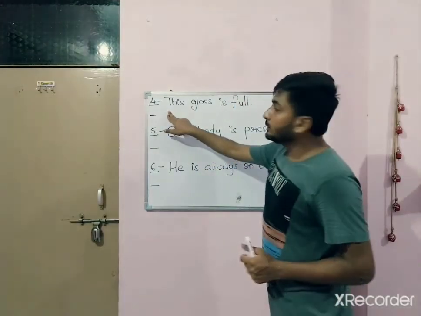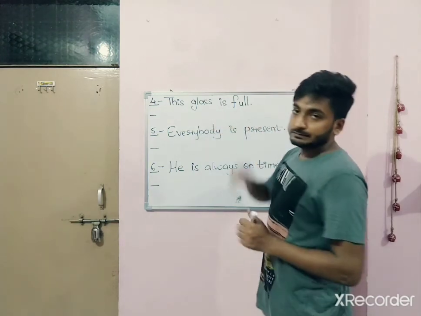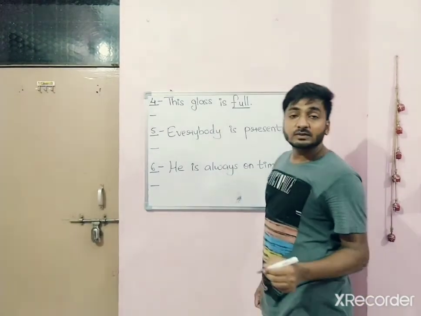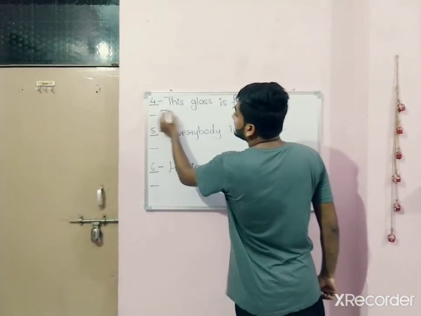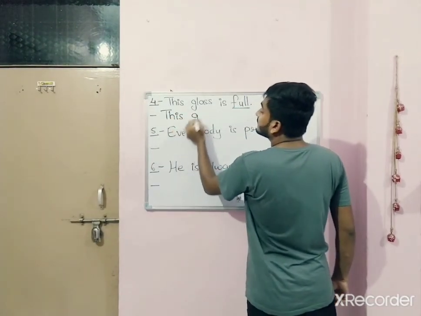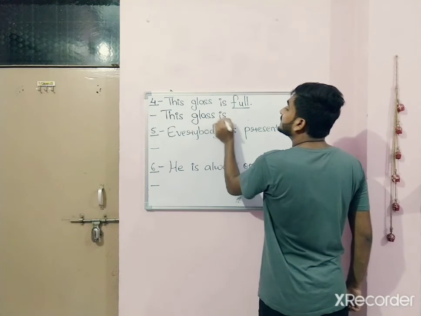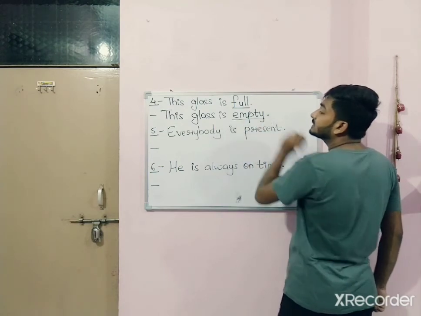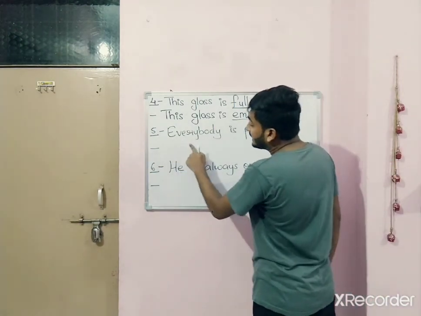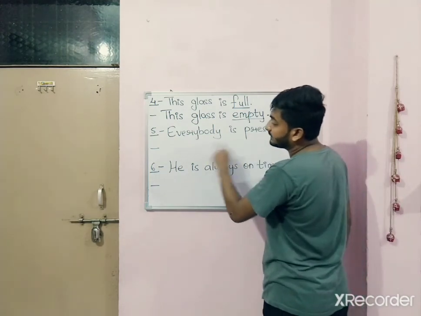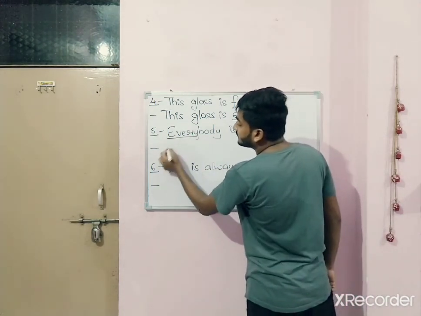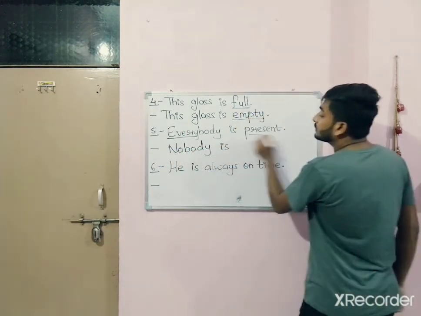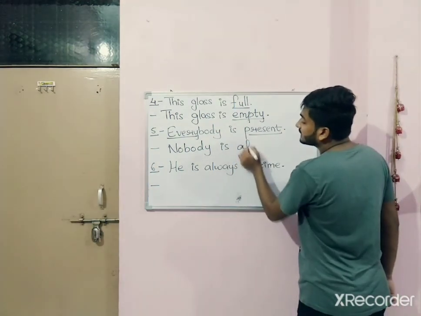Look at the sentence number 4. This glass is full. Full is the adjective which we have to replace with its opposite. It will become this glass is empty. What is the opposite of full? Empty. Number 5. Everybody is present. We will change every with no. Nobody is. What is the opposite of present? It's absent.